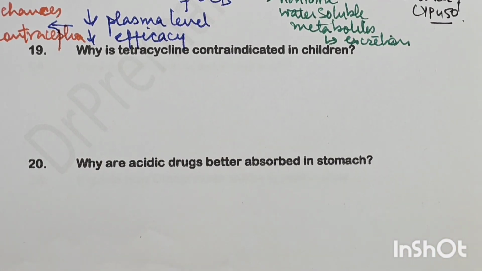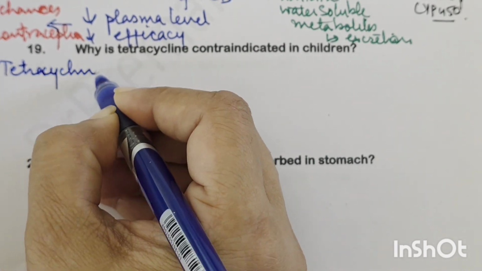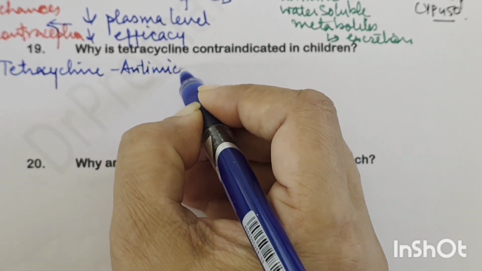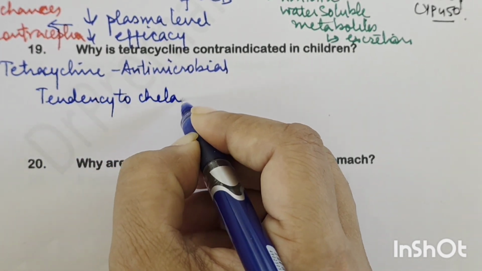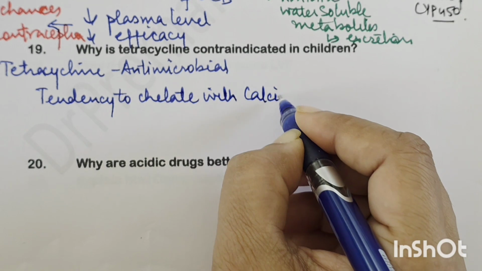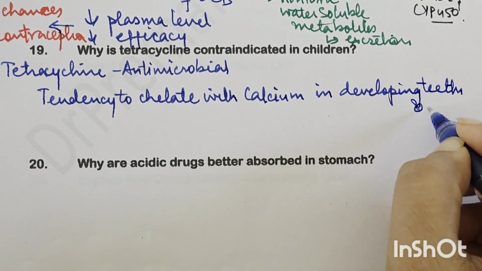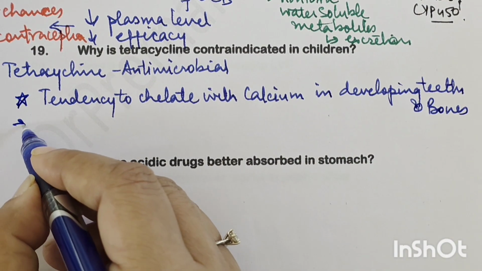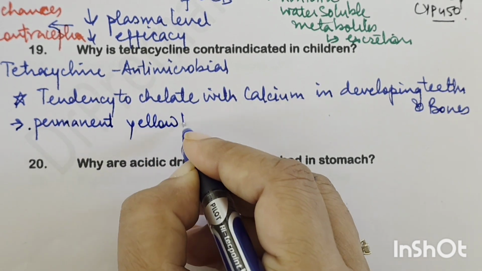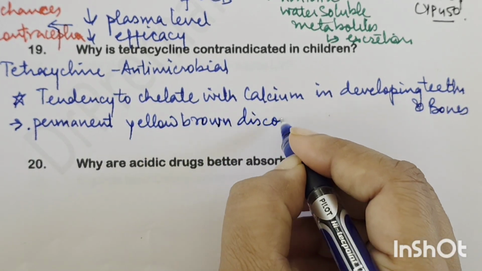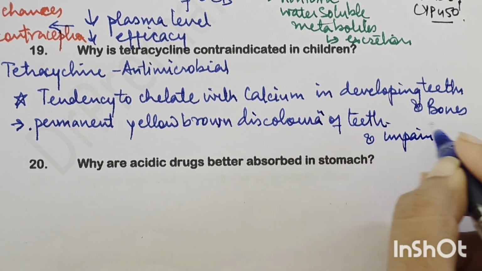Right? Now, why is tetracycline contraindicated in children? So tetracycline is an antibiotic, right? It is an antimicrobial, and this tetracycline has a tendency to chelate with calcium in developing teeth and bones, and because of this propensity, it also results in permanent yellow brown discoloration of teeth and also impairs bone growth.